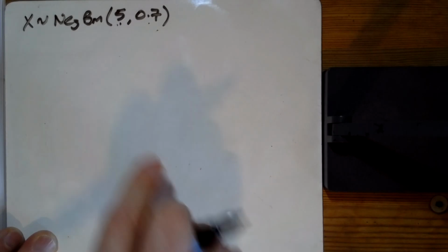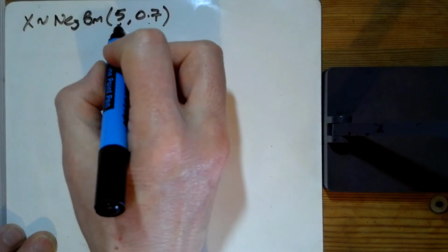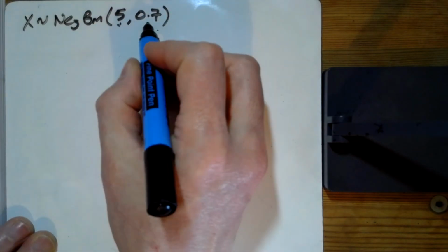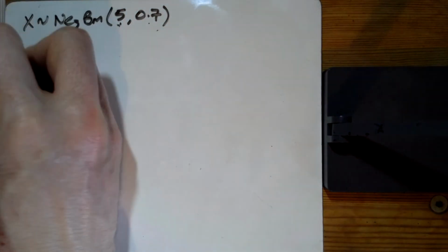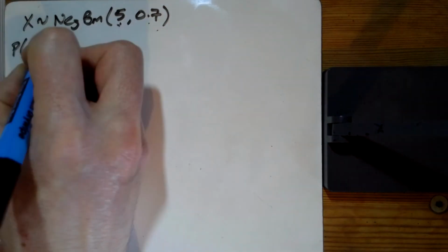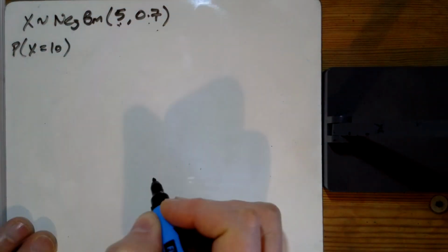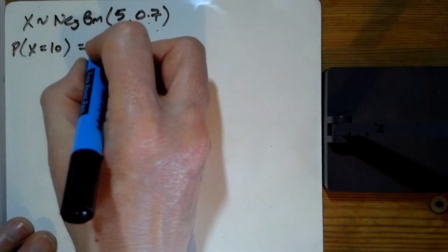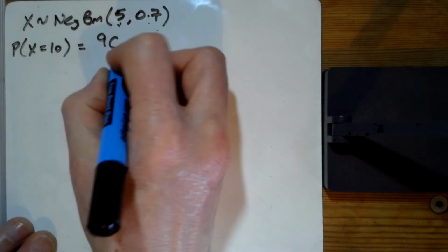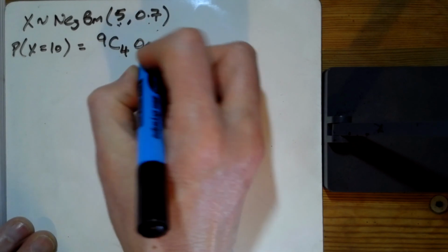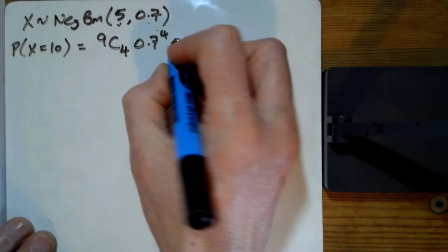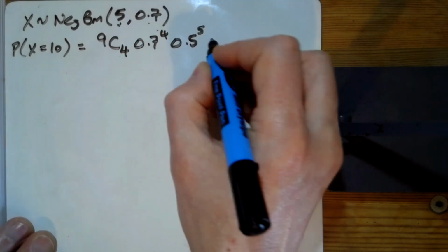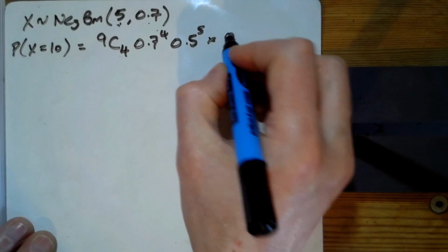Lovely thinking question number 9. We're going each time till we've won 5 times, and the chance of winning is 0.7. And so the first one's just standard. We want to know the chance of winning for the 5th time on the 10th go. And so that means in the previous 9 goes, you've only won 4 times. So win 4 of them and lose the other 5. And then on the 10th go, win again.